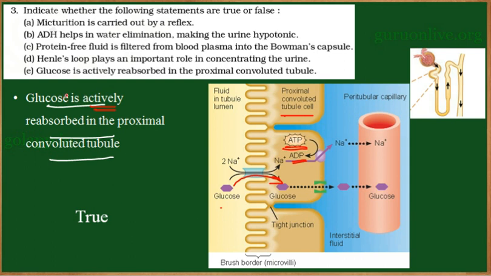So here we learned five statements. Out of that, micturition is carried out by a reflex: the statement is true. ADH helps in water elimination, making the urine hypotonic: it is false. Protein-free fluid is filtered from the blood plasma into the Bowman's capsule: it's true. Henle's loop plays an important role in concentrating the urine: is true. And the last one, glucose is actively reabsorbed in the proximal convoluted tubule, is true.